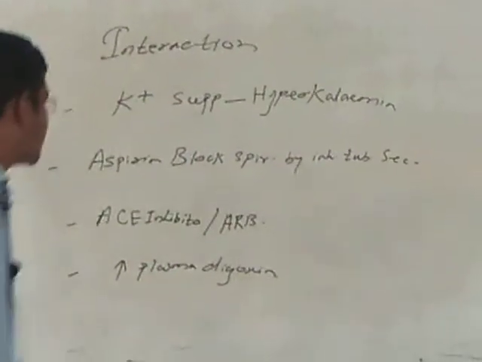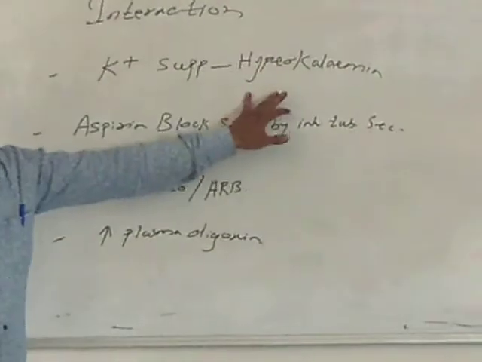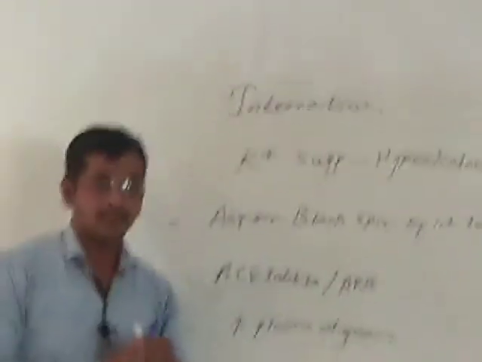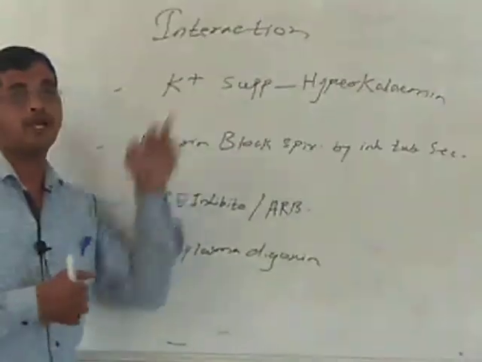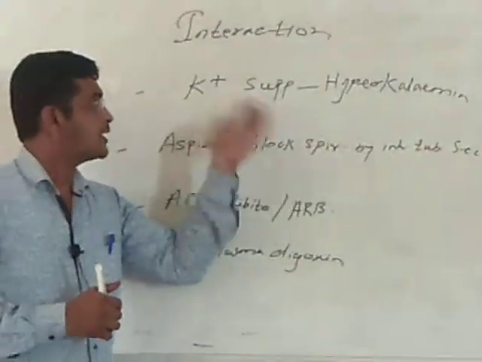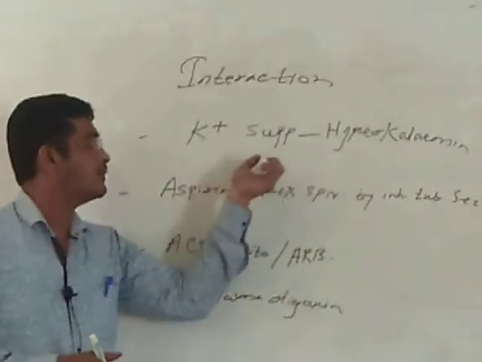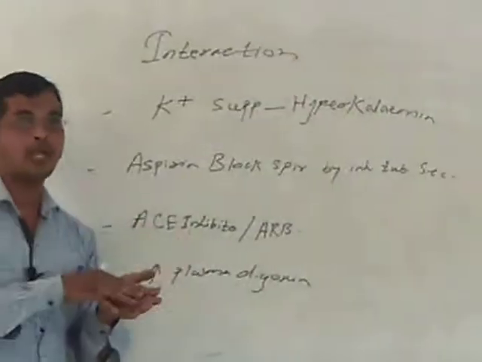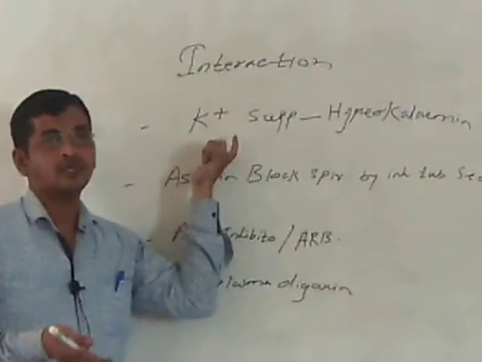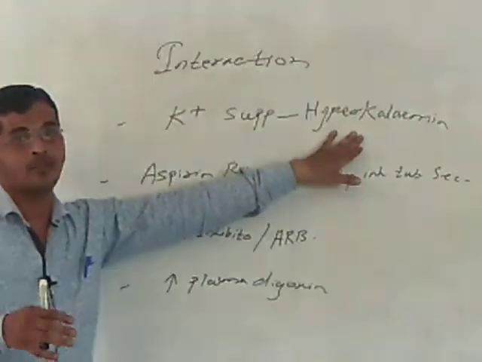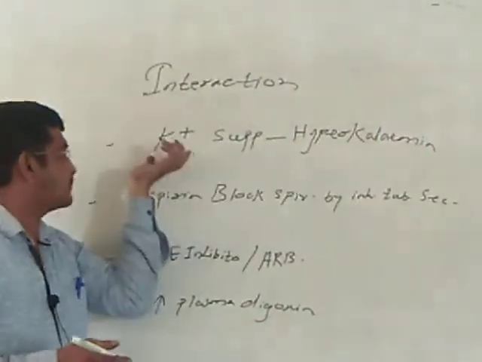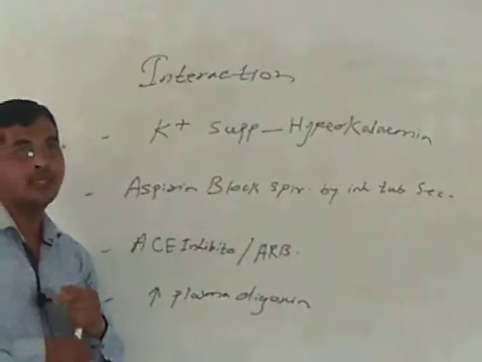Last point with spironolactone, that is interaction. What are the different interactions? So first thing, we could not combine spironolactone with potassium supplement. Why we could not combine? Because if you are giving extra potassium, so what will happen? Chances of hyperkalemia are more, because spironolactone is also saving the potassium, and if you are taking additional potassium, these two things will be responsible for hyperkalemia. So potassium level is increasing in your blood. That's why we normally do not give potassium supplement along with spironolactone.